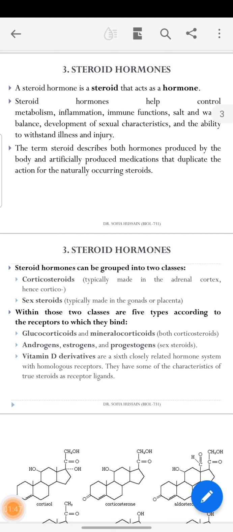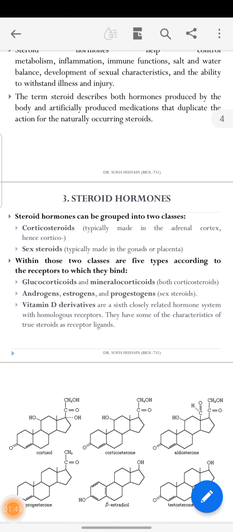Steroid hormones can be grouped into two classes. Corticosteroid hormones are typically made in the adrenal cortex, hence "cortico." Sex steroid hormones are made in the gonads or in the placenta in the female.